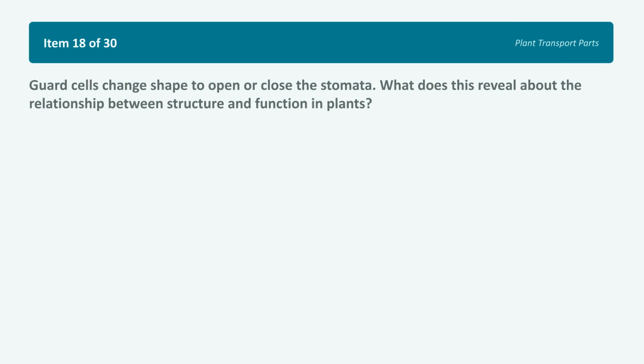Item 18 asks, guard cells change shape to open or close the stomata. What does this reveal about the relationship between structure and function in plants? Choice A.